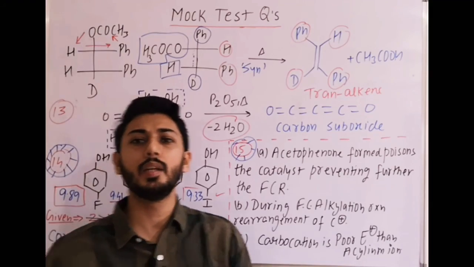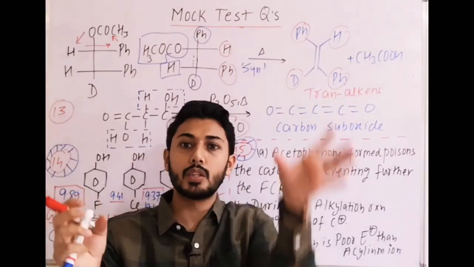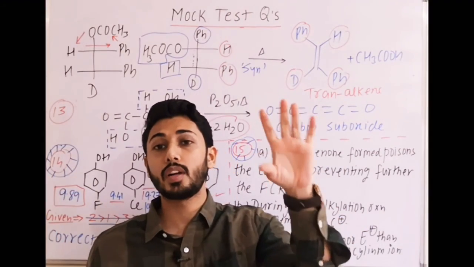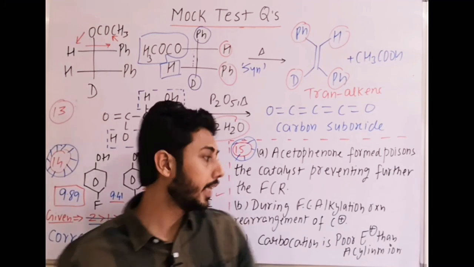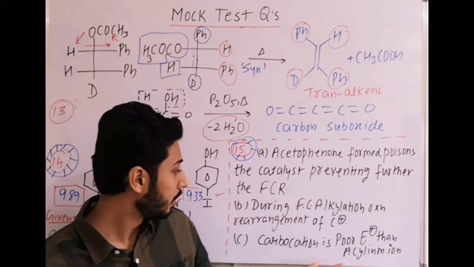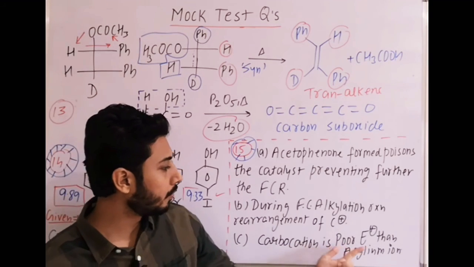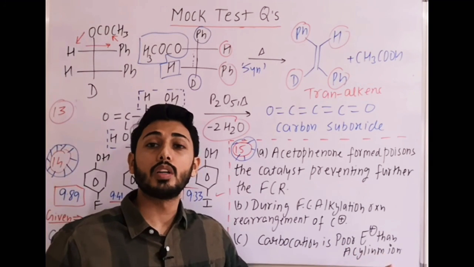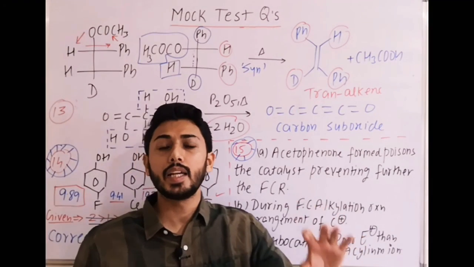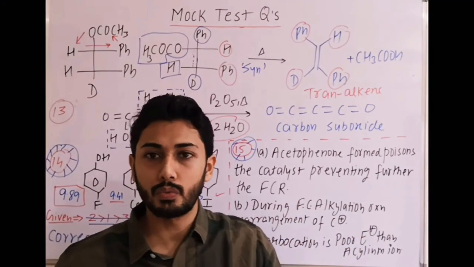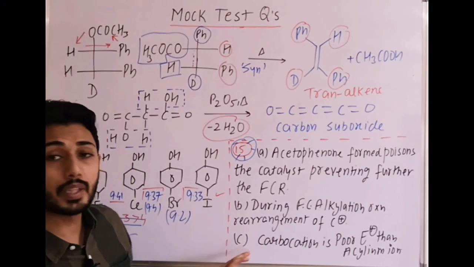Now if you remember, the acylium ion is C plus double bond O, where oxygen donates its lone pair and the positive charge of carbon decreases. So generally we cannot say that carbocation is a poor electrophile than acylium ion. Why? Because the acylium ion carbon is less positive, that means it should be a weak electrophile compared to carbocation. So this statement is incorrect.